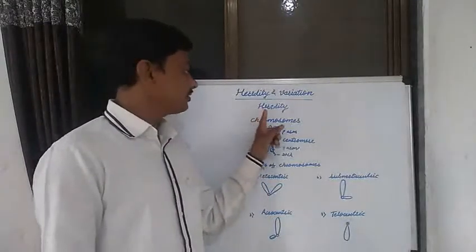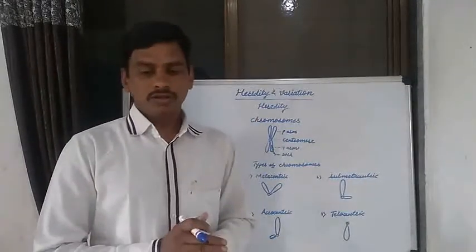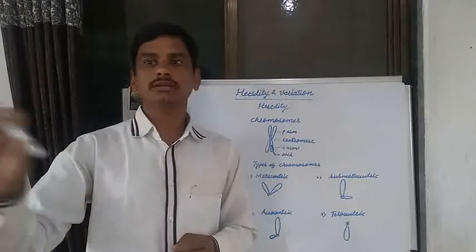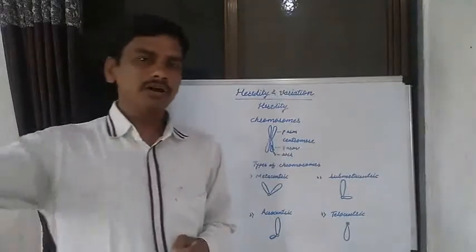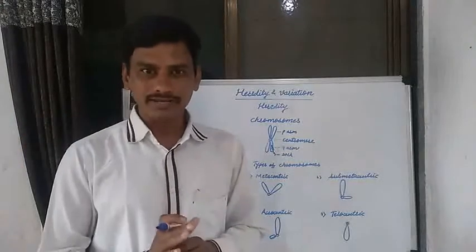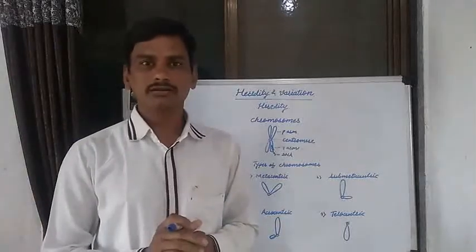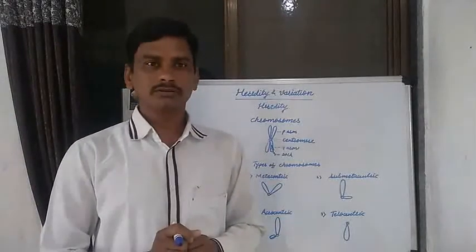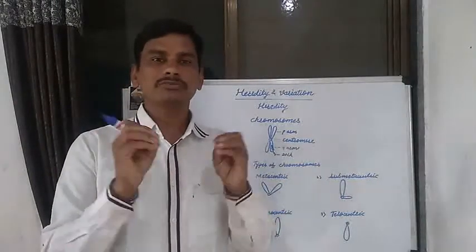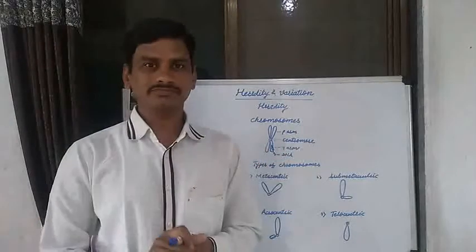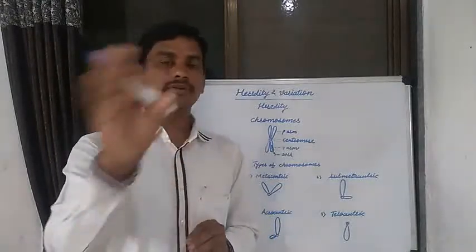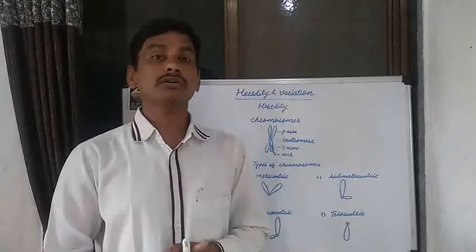Now here we study heredity. In heredity, consider the living organisms that occur in our surroundings: microorganisms, plants, animals, all these living organisms. There are various variations in these living organisms. How do these variations occur in living organisms?